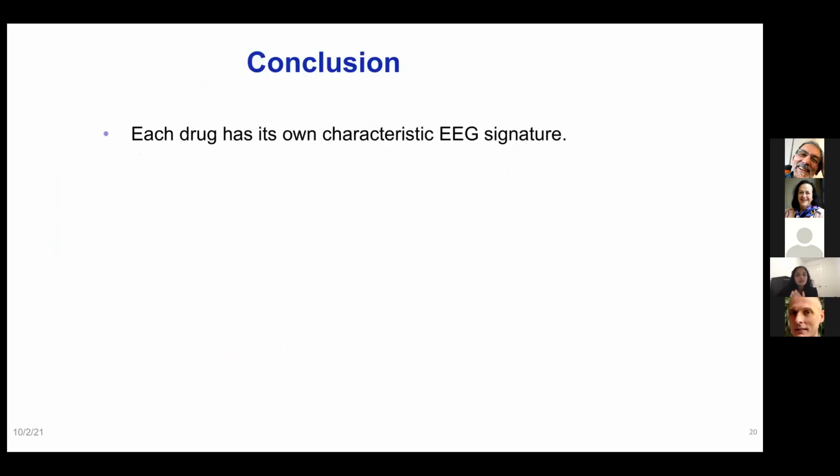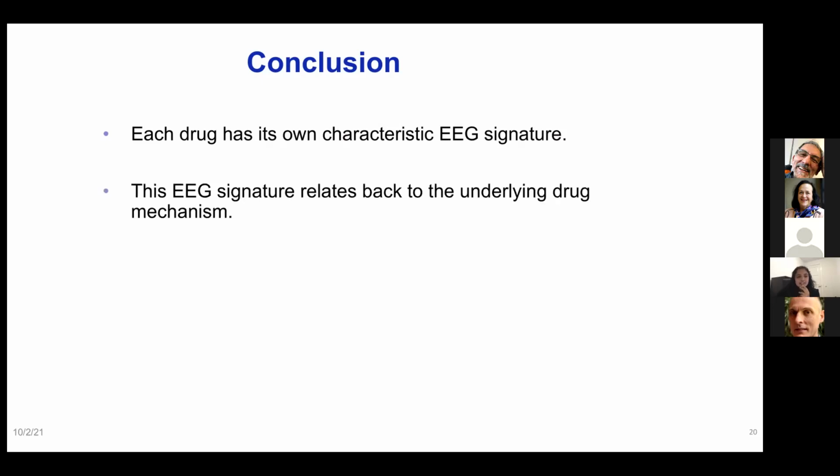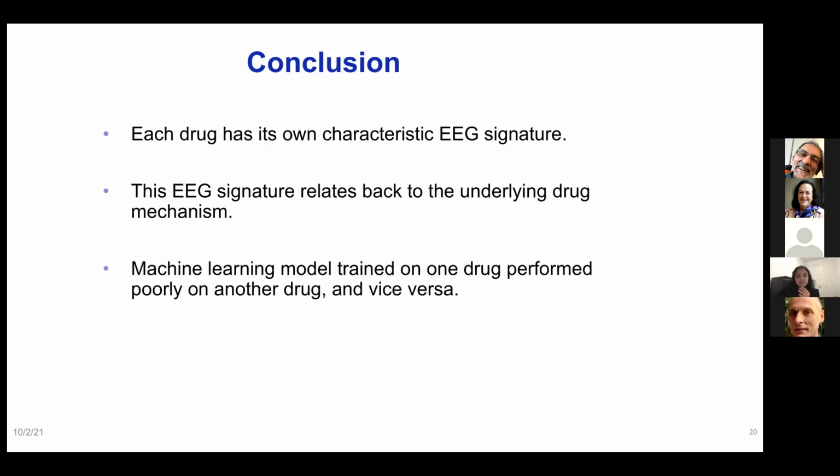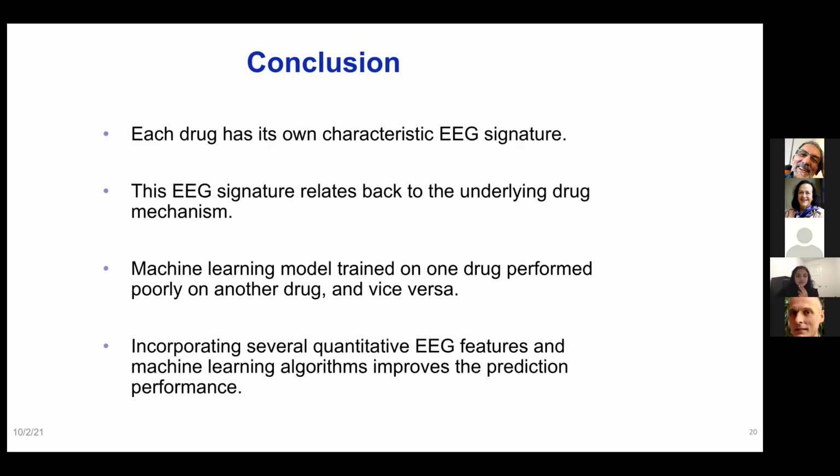And here are the conclusions that we got from our first study. Each drug has its own characteristic EEG signature, and this signature relates back to the underlying drug mechanism. A machine learning model trained on one drug performed poorly on the other drug. And incorporating several quantitative EEG features and machine learning algorithms improves the prediction performance.